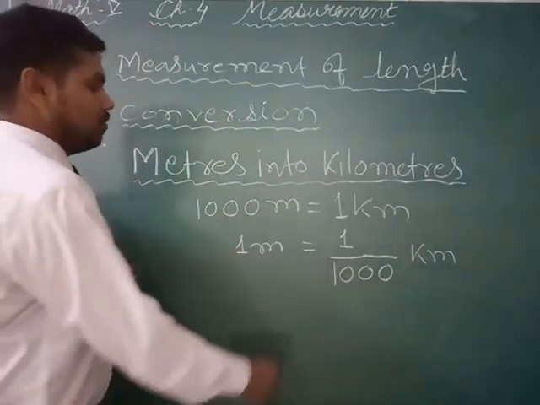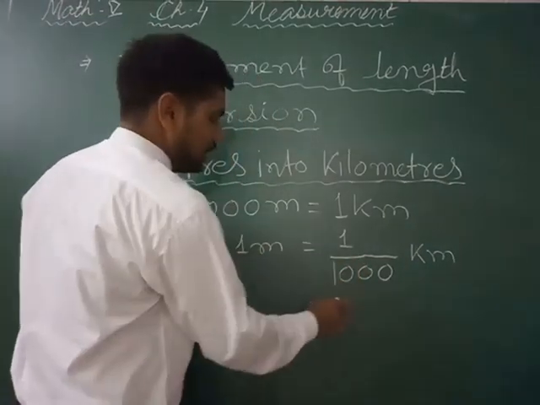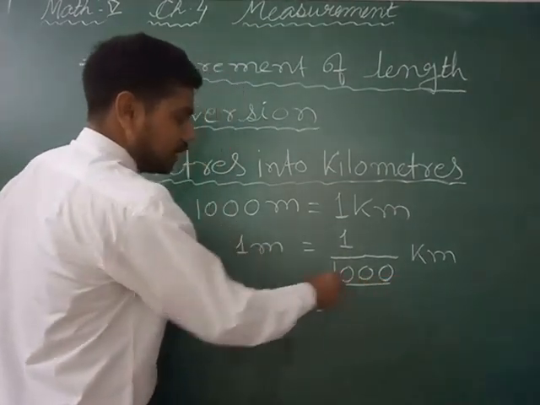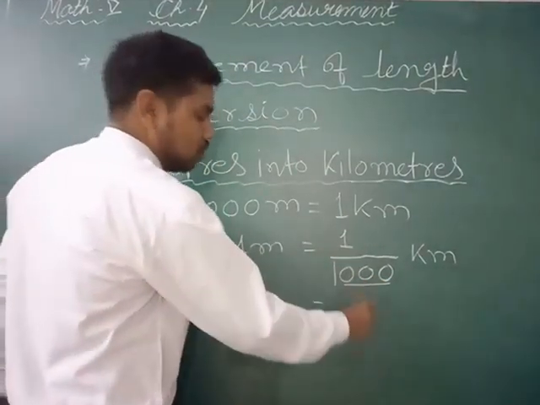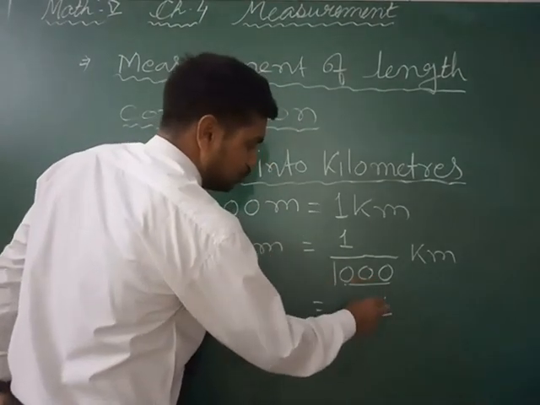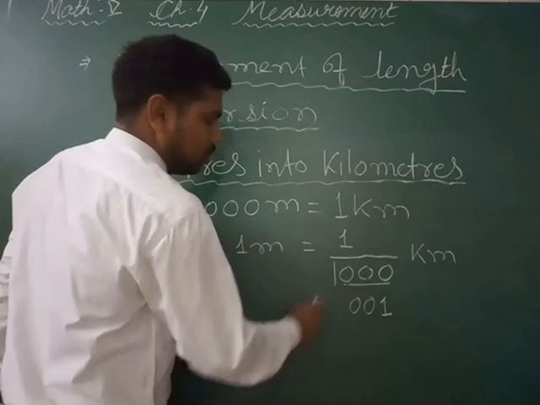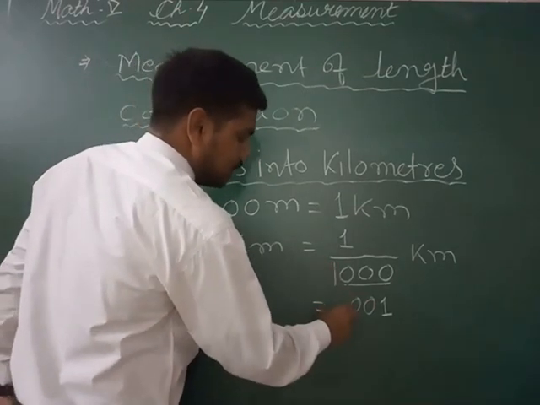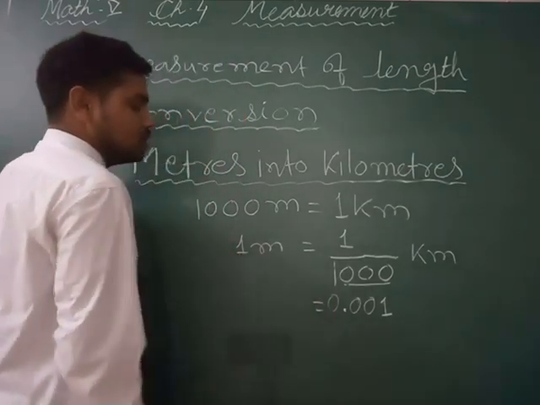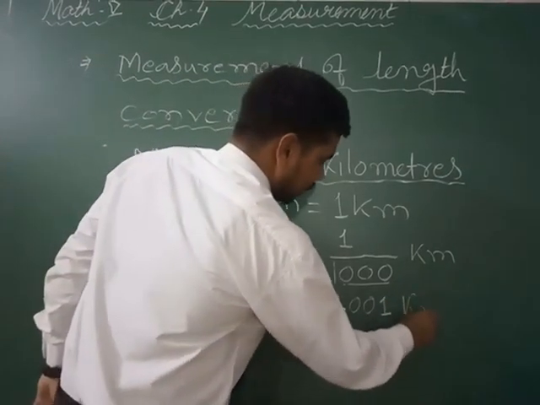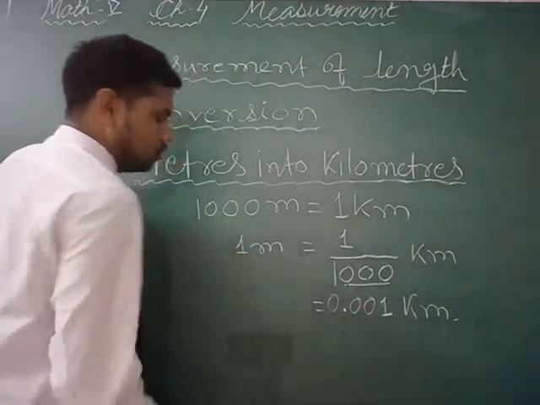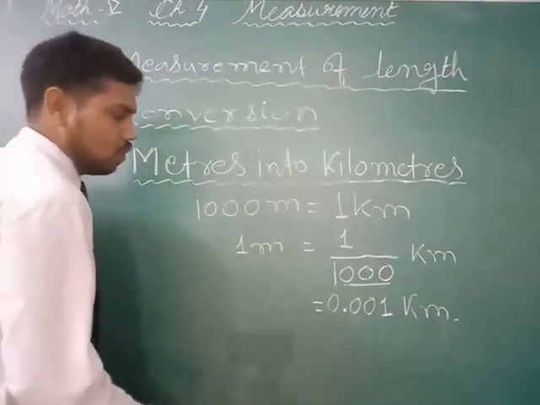So now if you convert this into decimal, how much will it be? 3 zeros are here. This 1 digit is already there, 1. So 2 more zeros you have to give, and instead of the first 1 digit position we put the decimal, and before the decimal you can give 1 zero. So that means 1 meter is equal to 0.001 kilometer.